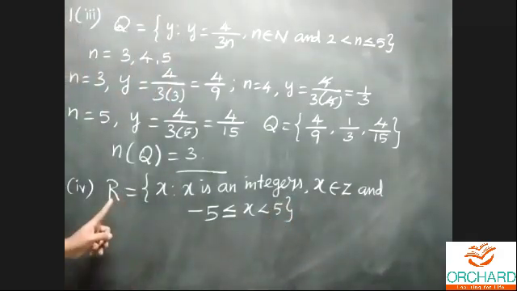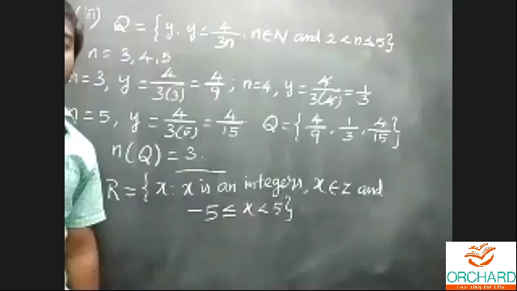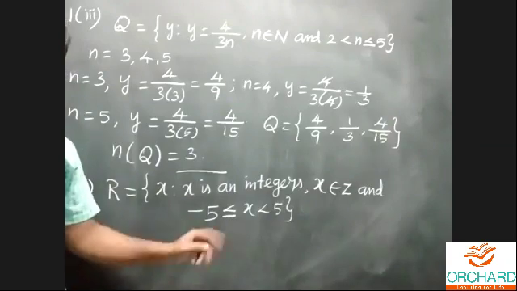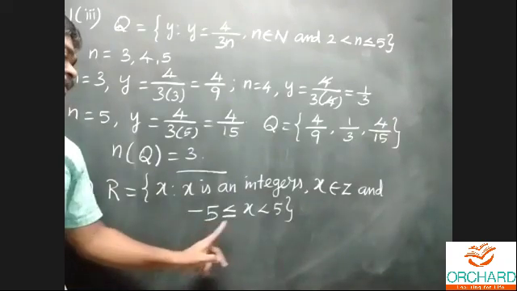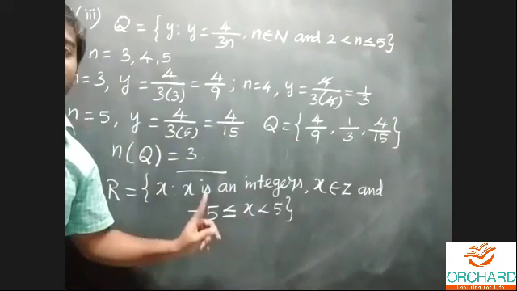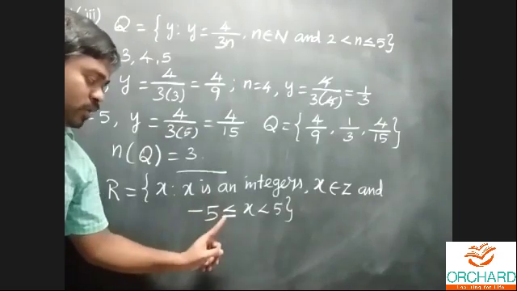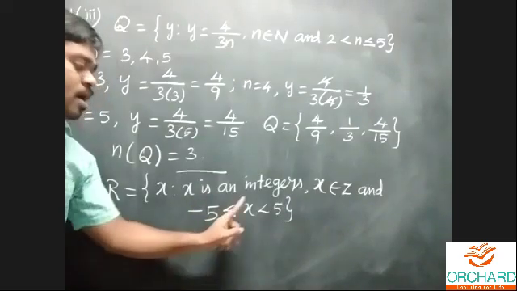Set R is defined like x such that x is an integer and x belongs to Z. Z means the set of all integers, negative and positive. Then minus 5 to plus 5. Minus 5 less than or equal to means you can include the value minus 5, but we cannot include the value 5.